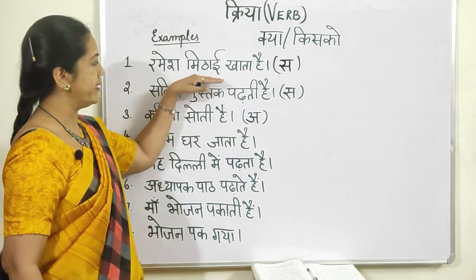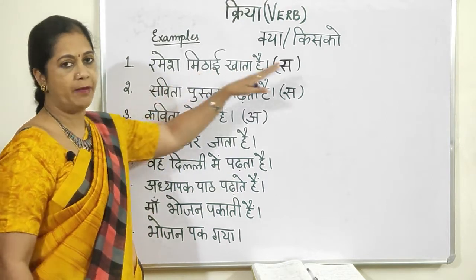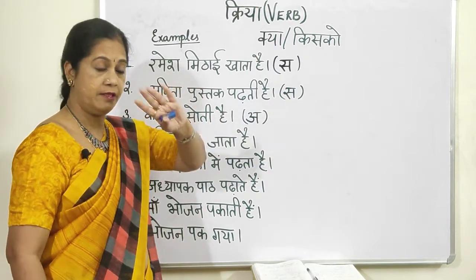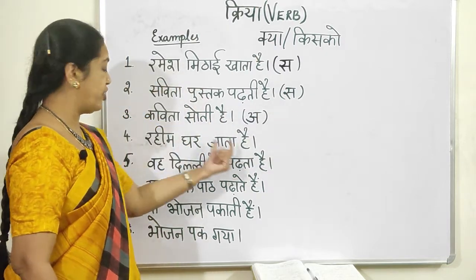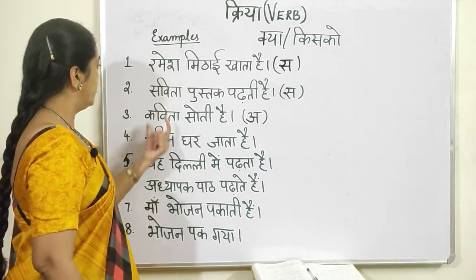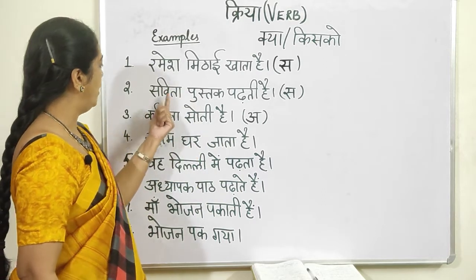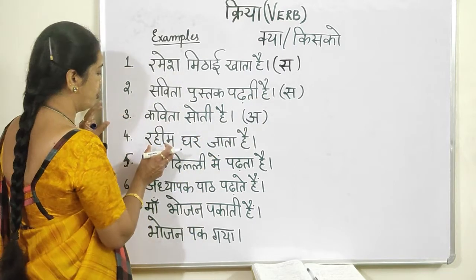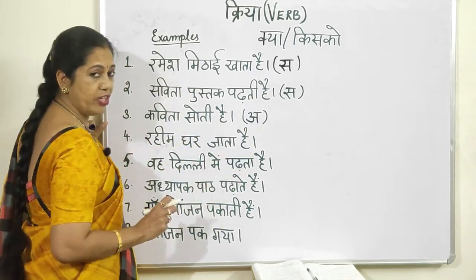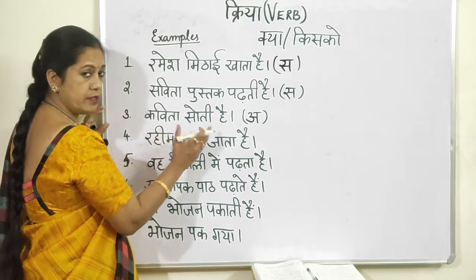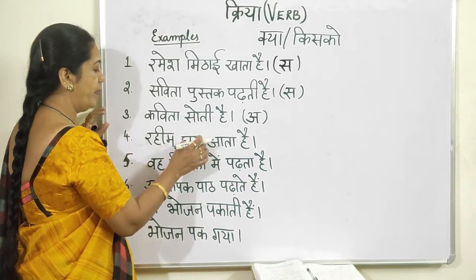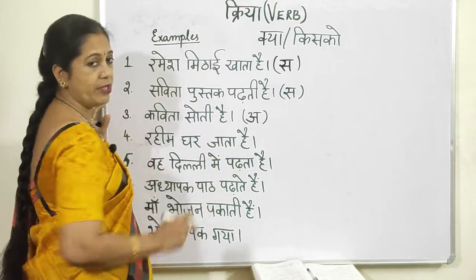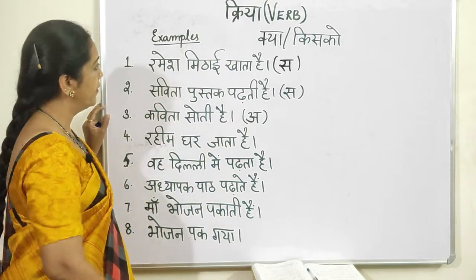When you see a sentence and there is an object, I'll mark it sakarmak. There is no object, I'll mark it akarmak. Now here you have three main words, 1, 2, and this together 1, so 3. Same way here also 1, 2, 3. When you're having 3 divisions, you might think immediately this is an object. But you just put this question and see, you will not get an answer.